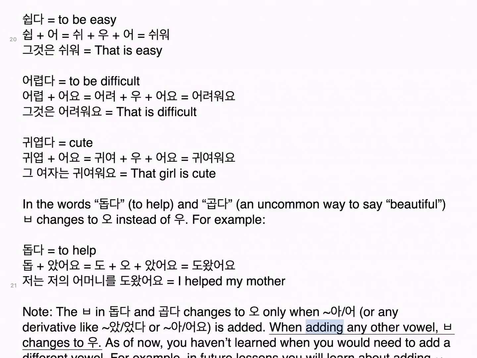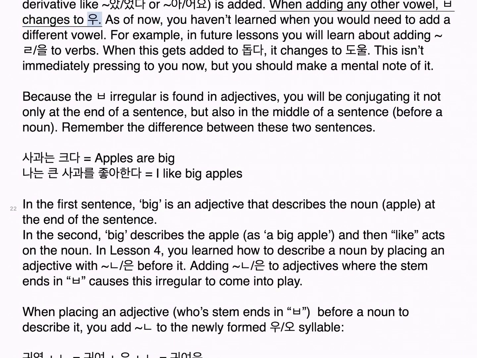When adding any other vowel, ㅂ changes to 우. As of now, you haven't learned when you would need to add a different vowel. For example, in future lessons you will learn about adding 을 to verbs, when this gets added to.